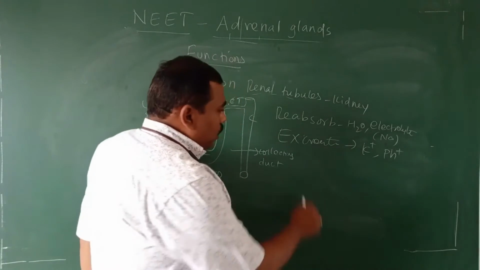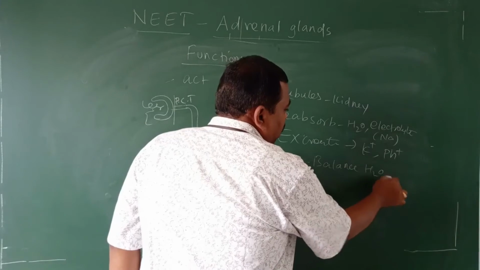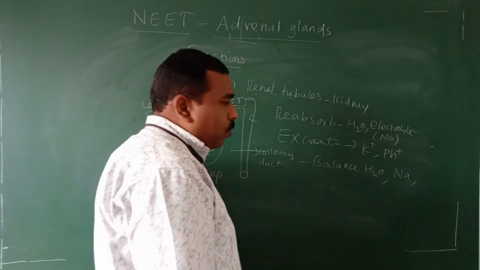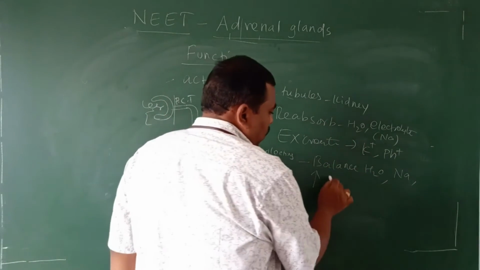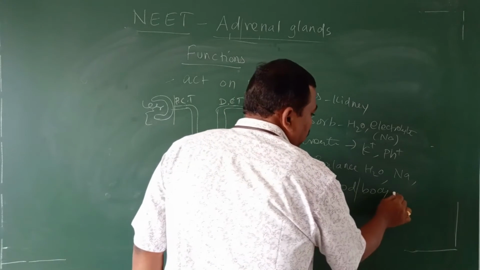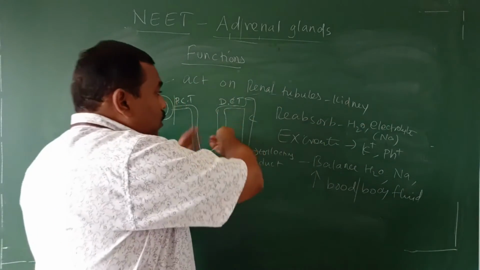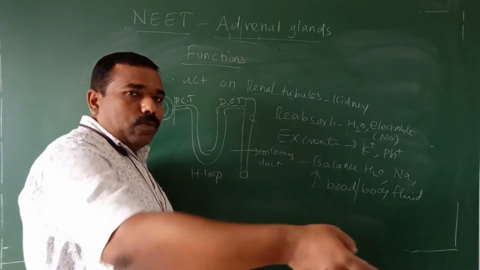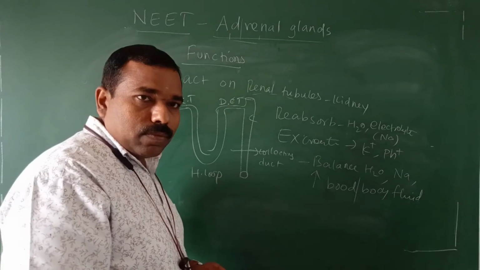In such a way, it balances the water level, sodium level, potassium level, and phosphorus level in our body, and increases the blood or body fluid, because it takes the water content from the kidney and sends it into the blood.